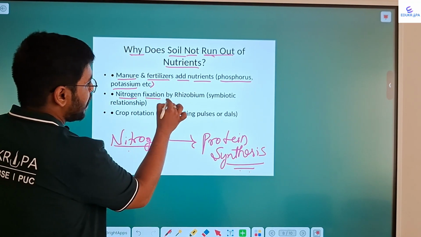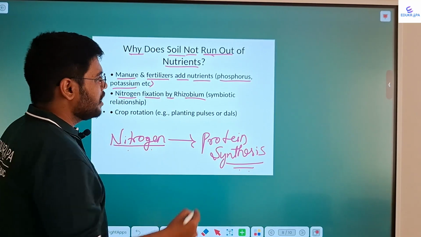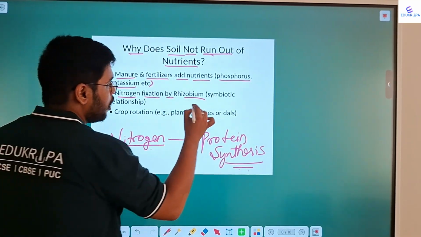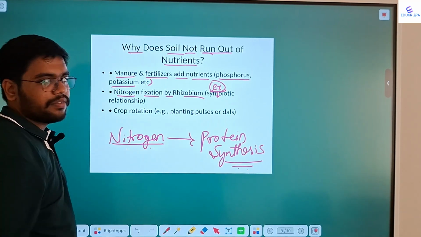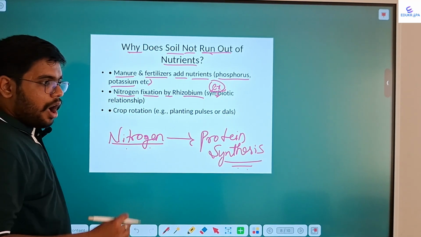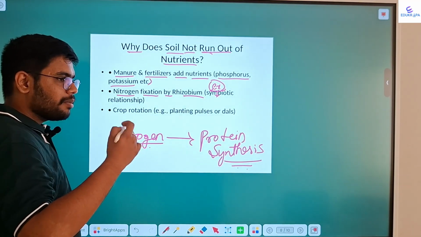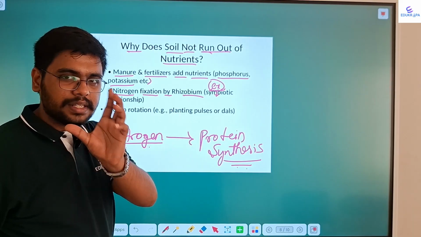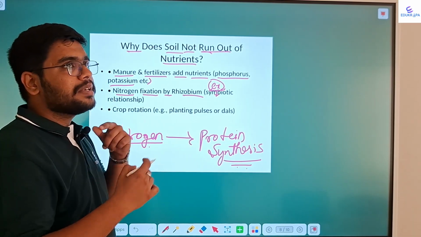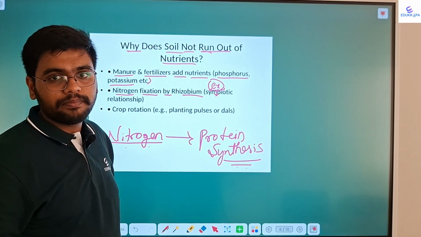Nitrogen fixation by rhizobium, as I already told, is also an example for symbiotic relationship. Okay. So, what do farmers do? You may have seen, or you may notice, or you can search this. Farmers do something called crop rotation.